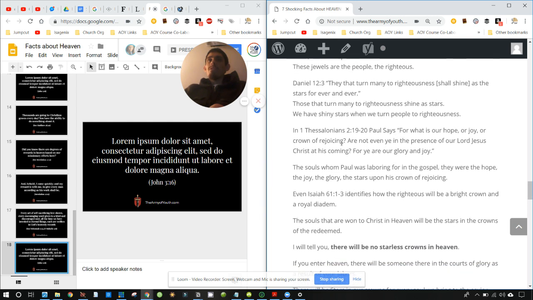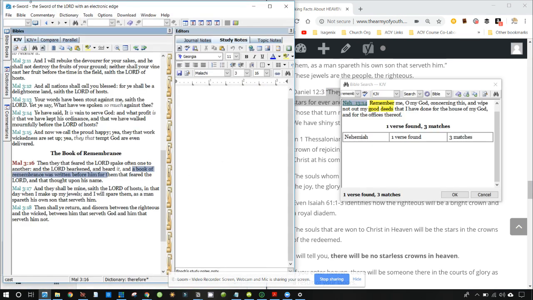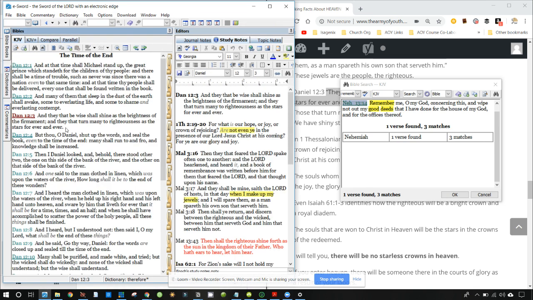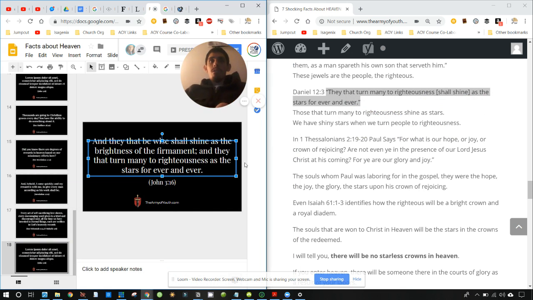They that turn many to righteousness shall shine as the stars forever and ever. That's a good verse. Okay, so we'll use that one. But you know what? I want to use a full verse, so I'm going to go to Daniel 12:3. Good soul winning verse. Daniel 12. See how fast this is? That was the last Greek text.